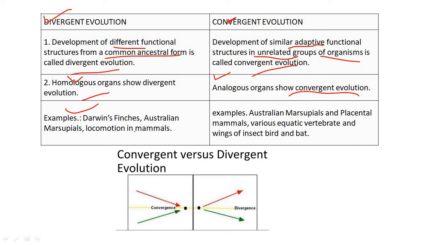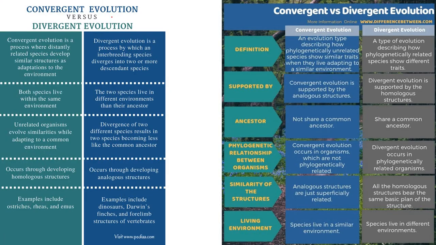Examples are Darwin finches, Australian marsupials, locomotion in mammals. Examples: Australian marsupials and the placental mammals, various aquatic vertebrates, and wings of the insects and the bats. So these are the diagrams you may refer to. This is called convergent and this is called divergent. You have an idea about that. So you may refer to any of this.